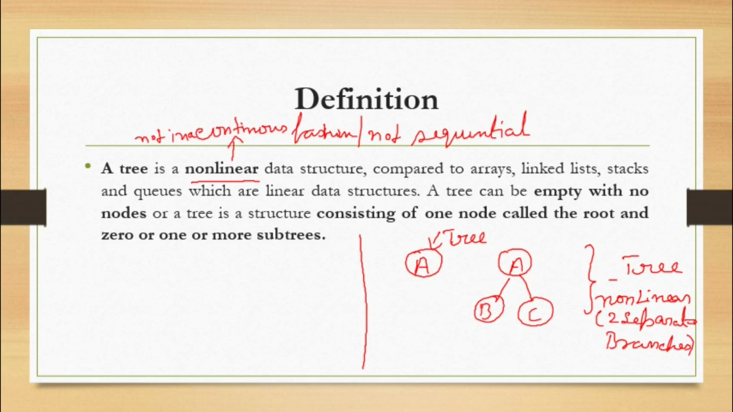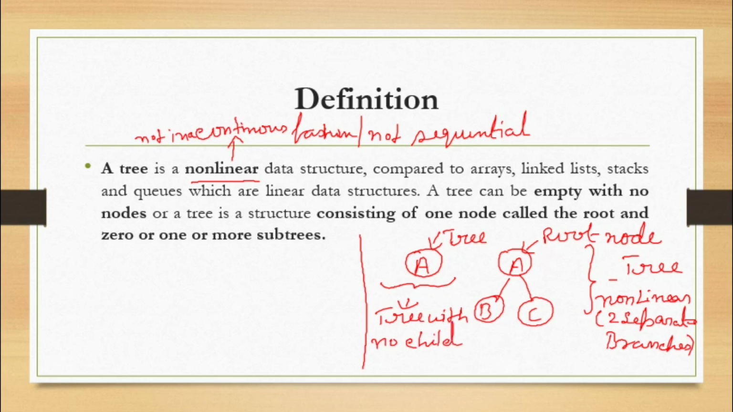So what is A now? A is a node. B is a node. A is the root node. This is a tree with no child.